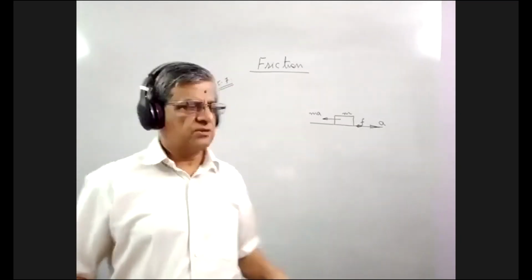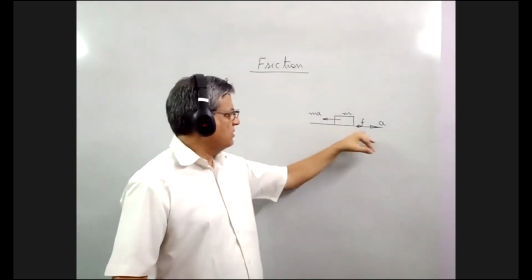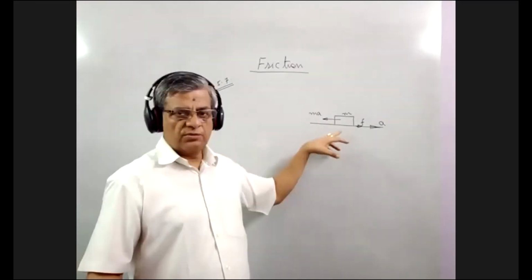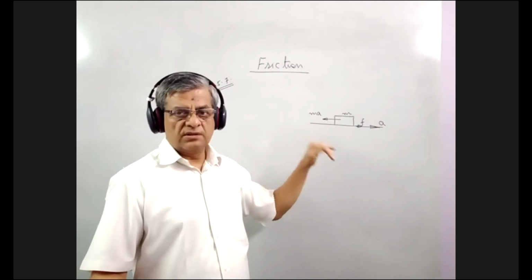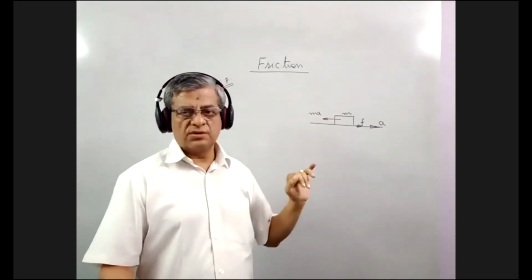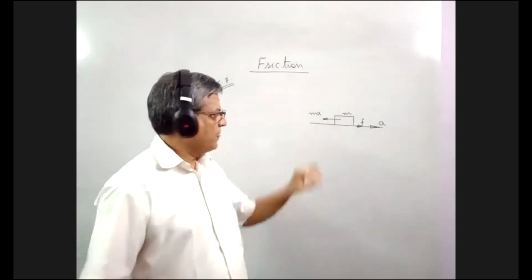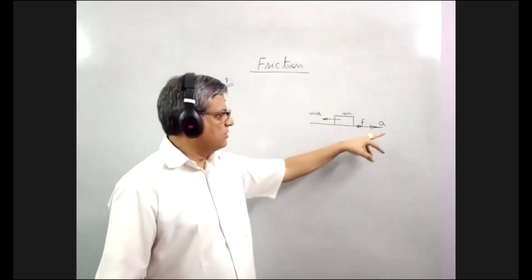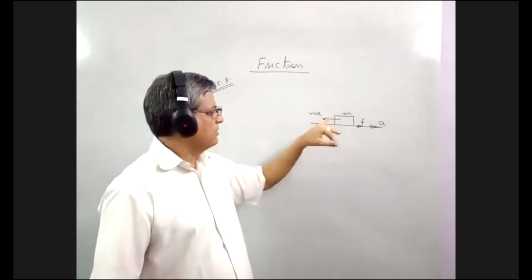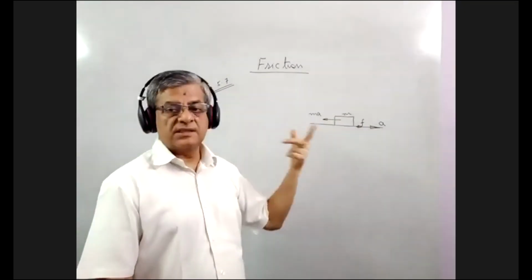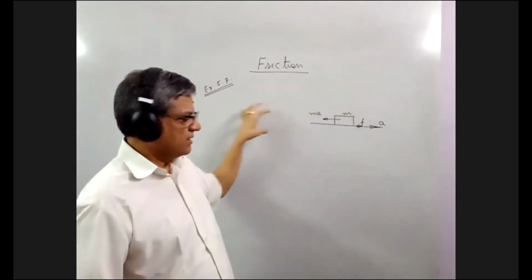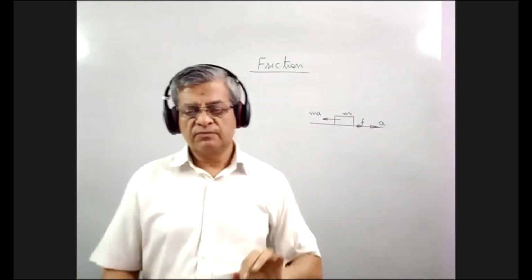This box will remain stationary till these two forces are in equilibrium. If this force, which is due to the acceleration of the train, exceeds the force of friction, then the box will start sliding in the backward direction.